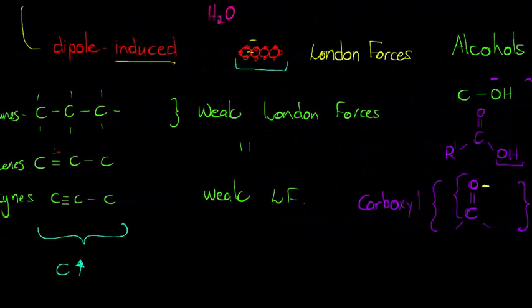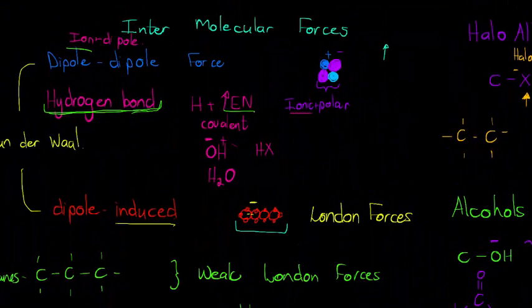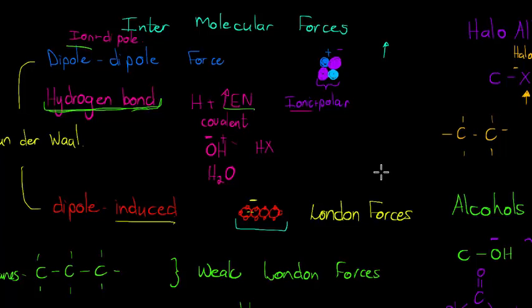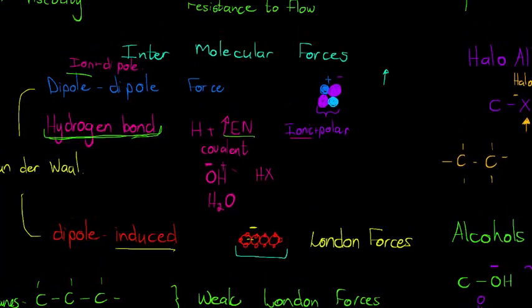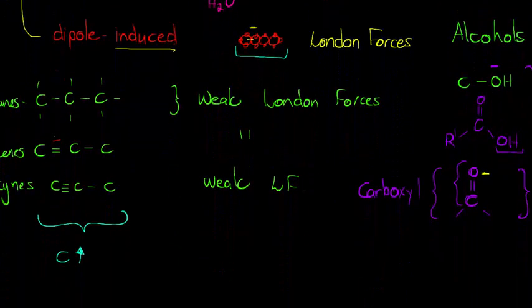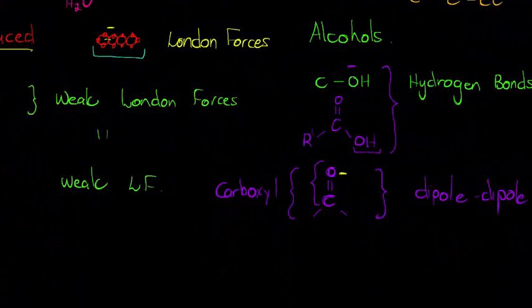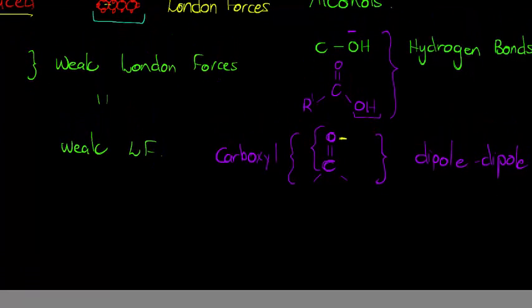So if we know what type of force works in a certain compound, we can decide, compared to another compound with a similar number of carbons but a different force, how they relate to one another. The last thing I just want to mention is, what effect does branching have? What do branches do? I'm sorry, this is really messy, the way I'm writing all over this page. But what does branching do? Well, you can imagine if I have a bunch of branches here. These are now normal tree branches.